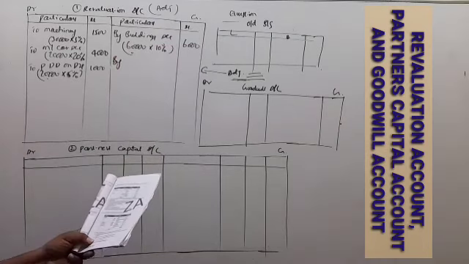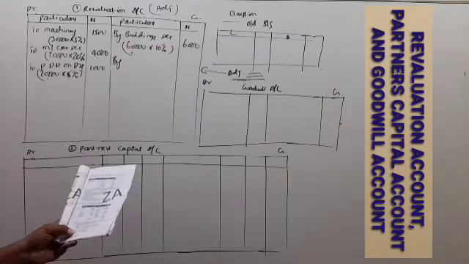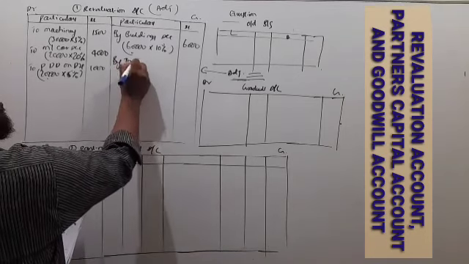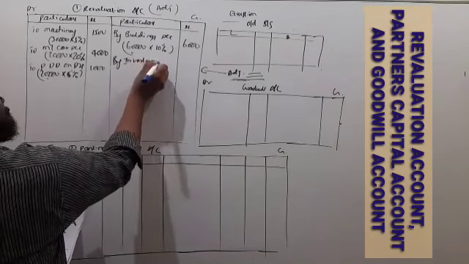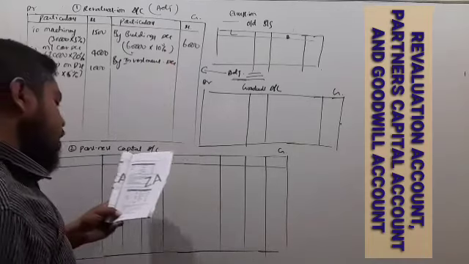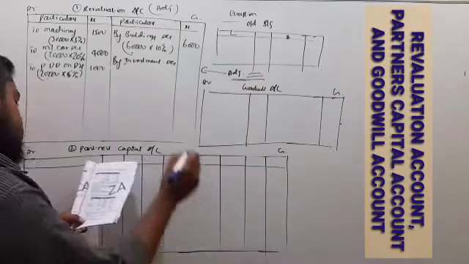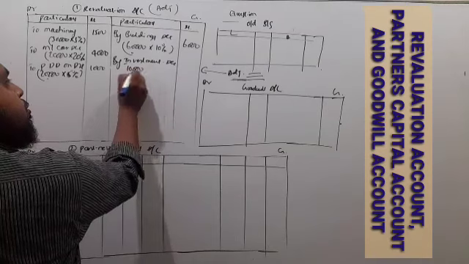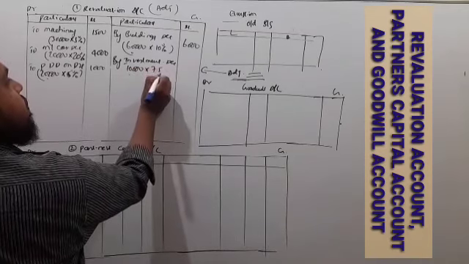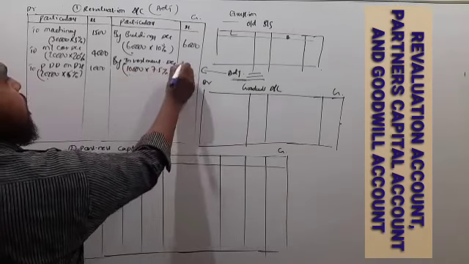Next, investment: 7.5% appreciation, 10,000 into 7.5%, 750.